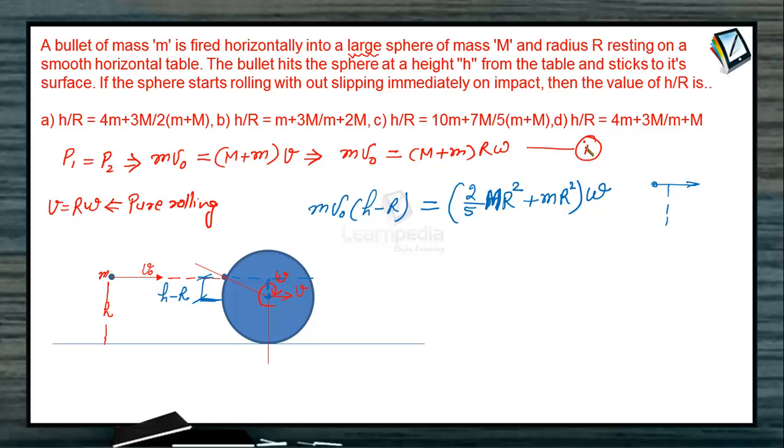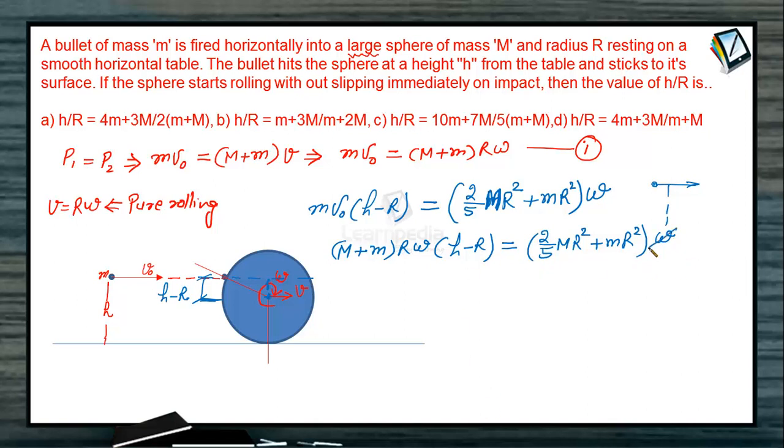From equation 1 we can substitute the value of m v naught here. In place of m v naught we can substitute (M plus m) into capital R into omega, multiplied with (h minus r), and it is equal to (2 by 5 capital M R square plus small m R square) into omega.